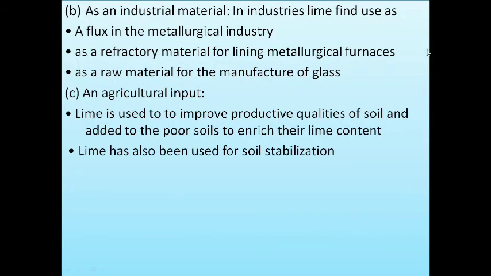B, as industrial materials. In industries, lime finds use as a flux in the metallurgical industries, as a refractory material for lining of metallurgical furnaces, and as a raw material for the manufacture of glass. As an agriculture input, lime is used to improve the productivity and fertility of soils, and it is added to poor soils to enrich their lime content. Lime is also used for soil stabilization.